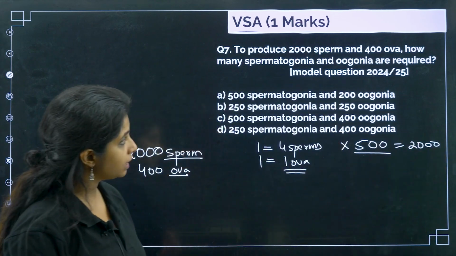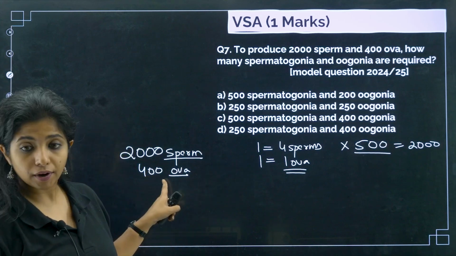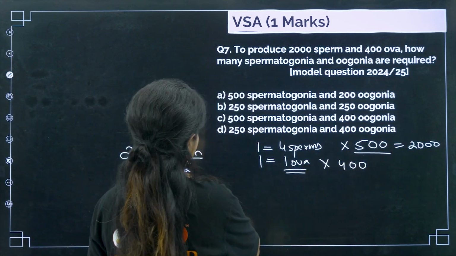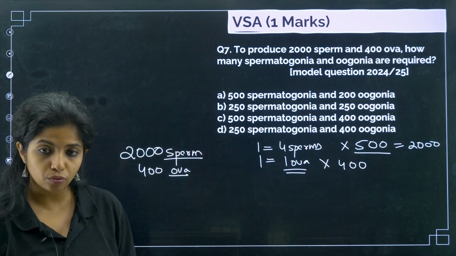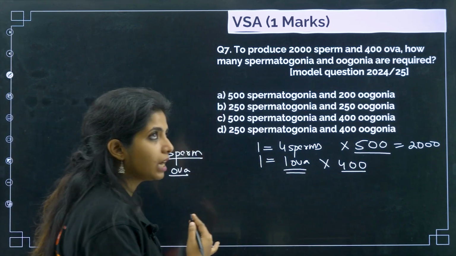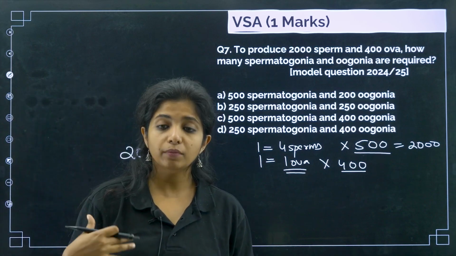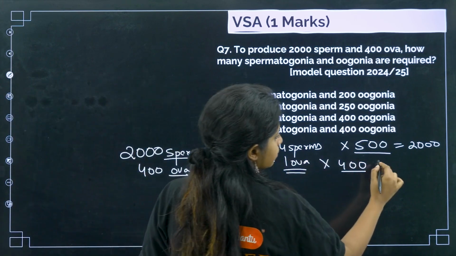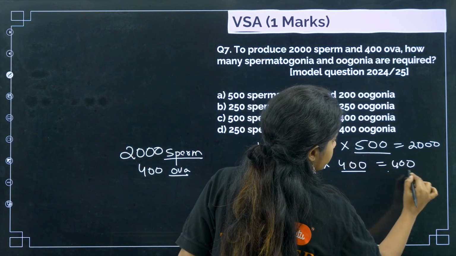Over here, how many ova should I need for 400? Basically, I would be needing 400 oogonia, because each single oogonium will give rise to one ovum at the end. So that's why 400. Basically it's not oogonia, I will actually have to say primary oocyte, but they have mentioned it like that, so let's mention it like that. So 400 into 1, basically it's 400.